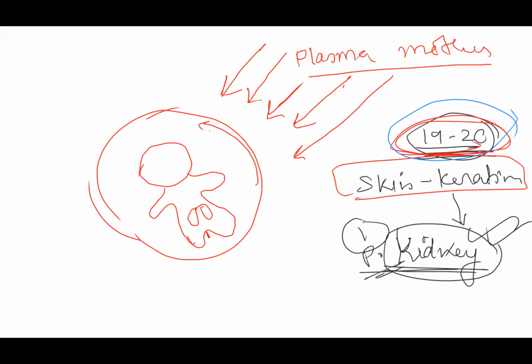Okay. Now, what is oligohydramnios? Basically, when the amniotic fluid volume is less than 300 ml then we call it oligohydramnios. Now, what is my issue if the baby has oligohydramnios? What is our problem? We said that amniotic fluid helps in free movement of the baby. It provides nutrition to the baby. So in the absence or lack of amniotic fluid, the baby will not be able to move freely. Second thing, the baby will also lack nutrition. So what will happen is that the baby is basically compressed.